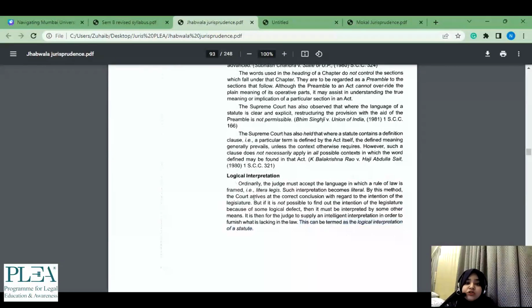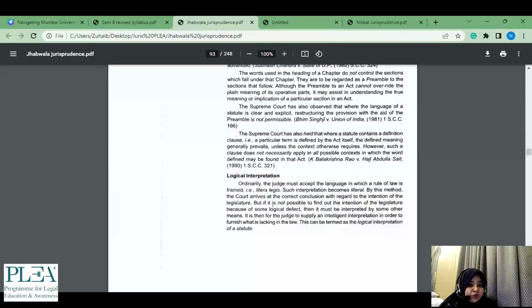So if you are not using your mind and just reading the first sentence of each paragraph, what is going to happen is you are just going to say logical interpretation में ये होता है कि जज को जो भी language दिया है rule of law को उसको accept कर देना चाहिए, उसका meaning है literal. Wrong. So that is why when you are going through the topic at least थोड़ा सा see, यहाँ पे why did I stop, because मुझे यहाँ पे दिखा कि ये but दिया हुआ है यहाँ पे, but if it is not possible, and not is basically in italics. So this is how you stopped and understood कि ठीक है.